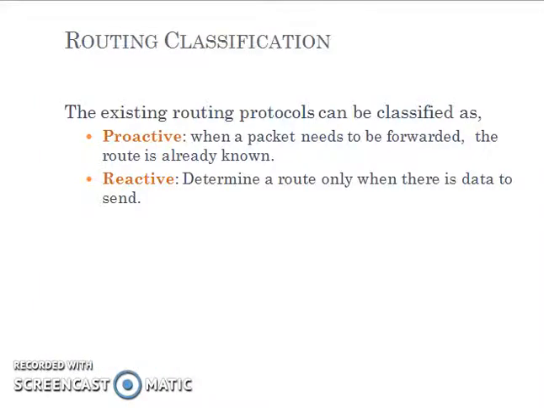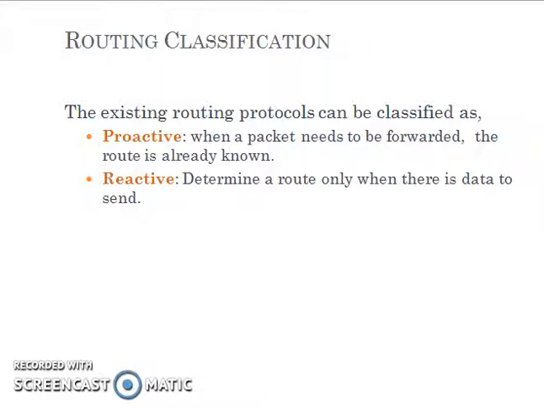Next, the routing classification. The existing routing protocols can be classified into two types, that is, proactive and reactive. In proactive routing, when a packet needs to be forwarded to some node, the route is already known. That is, in proactive routing, we already know the route and we can transmit the packet whenever needed.